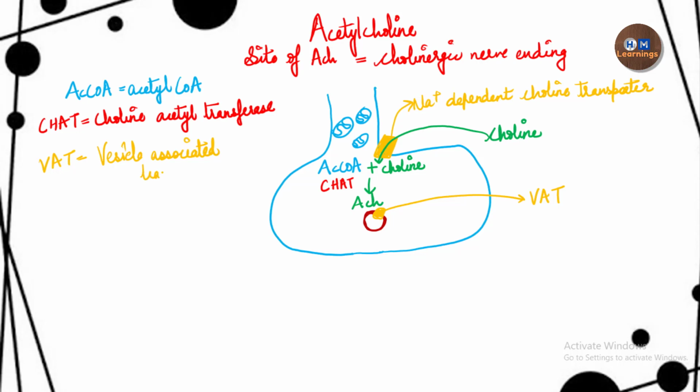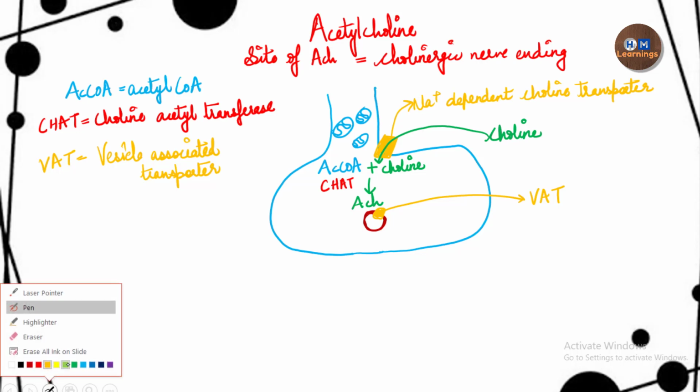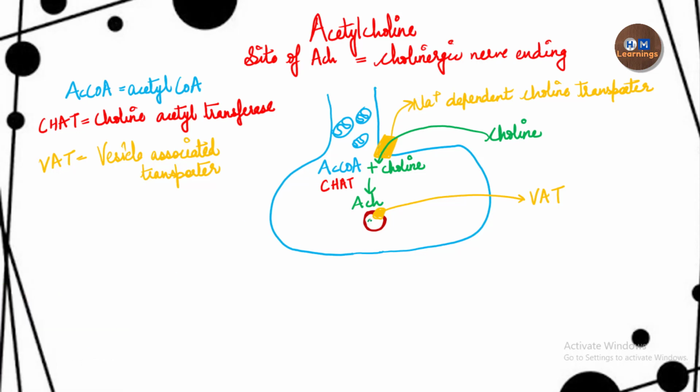Okay, so now the acetylcholine has finally entered inside the vesicle and it is being stored now. So these are the acetylcholine molecules inside this vesicle, and like this there are many vesicles inside the axon ending which have the acetylcholine, and only when the signal comes, these vesicles will go and release the acetylcholine.